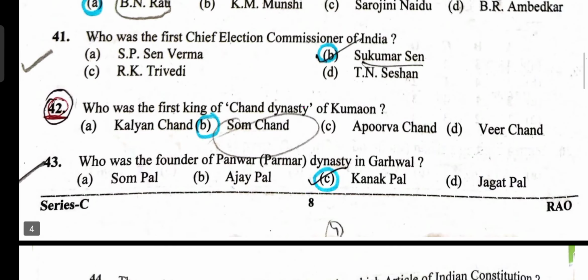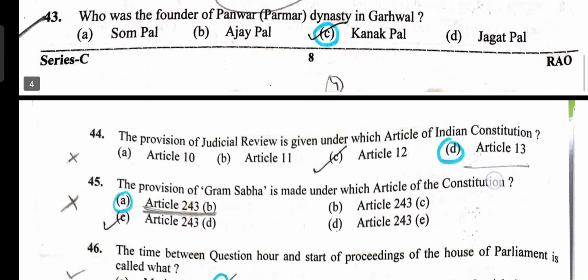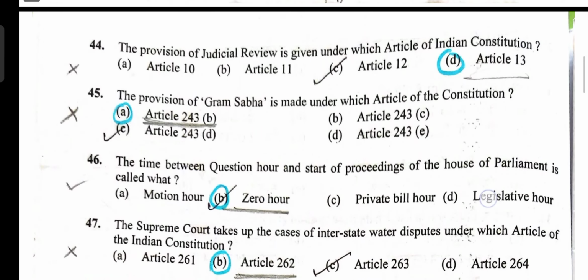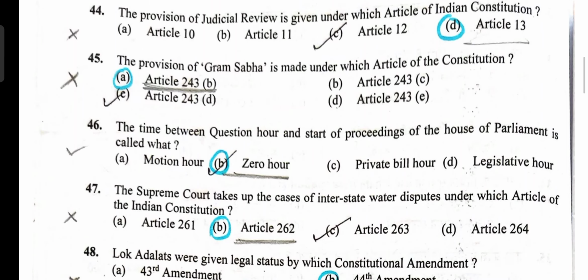Option B. First King of Chand Dynasty, Somchand. Option B. Founder of Parmar Dynasty, Kanakpal. Option C. Judicial review in article number 13. Option D is correct. Gram Sabha is mentioned in 243B. Option A is correct. However, I still feel that it should be 243A. So since it was not given, the most appropriate answer would be B. Still, we can object to this question.